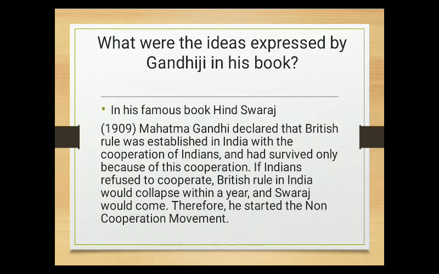In his famous book Hind Swaraj, in 1909, Mahatma Gandhi declared that British rule was established in India with the cooperation of Indians. We only cooperated with the British people. That is the reason they were able to come inside our country and rule us, right? So British rule in India survived only because of this cooperation. If Indians refused to cooperate, British rule in India would collapse within a year and Swaraj would come.